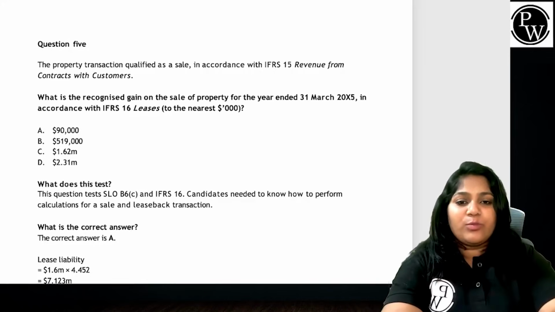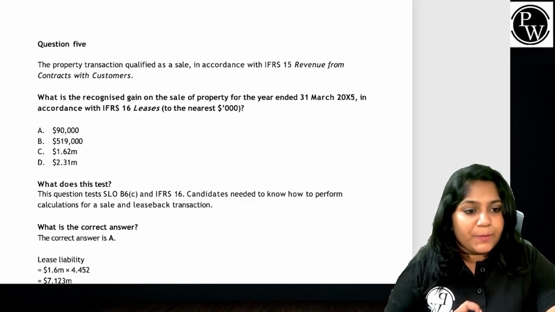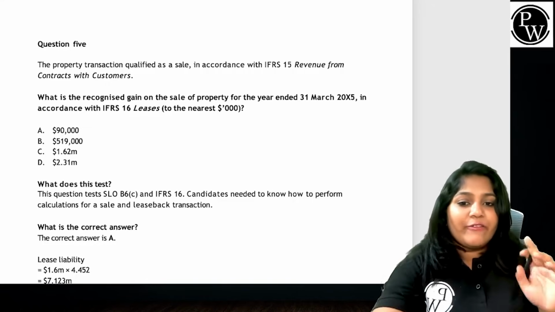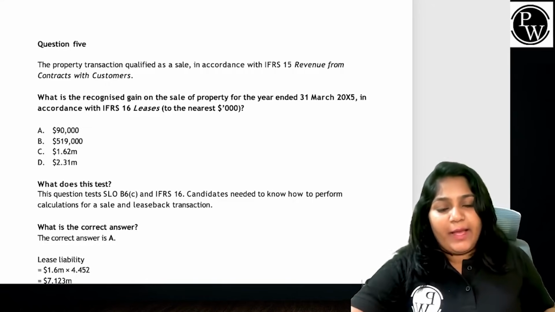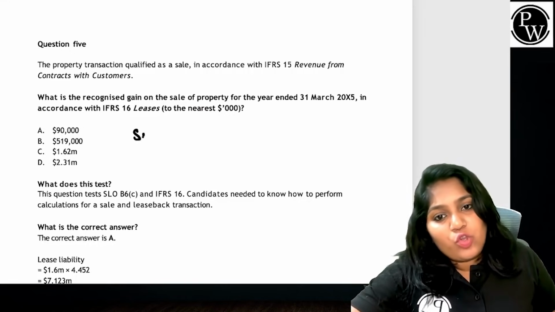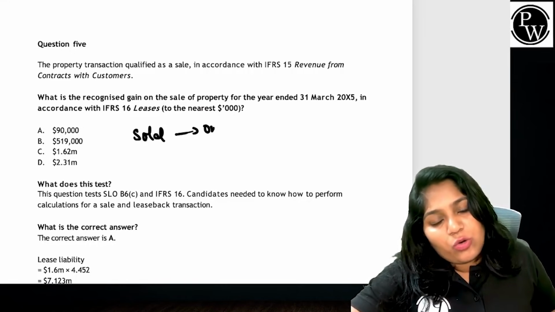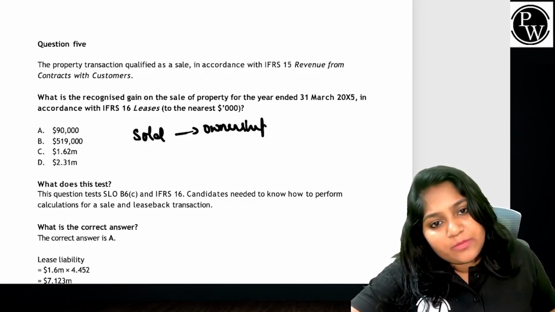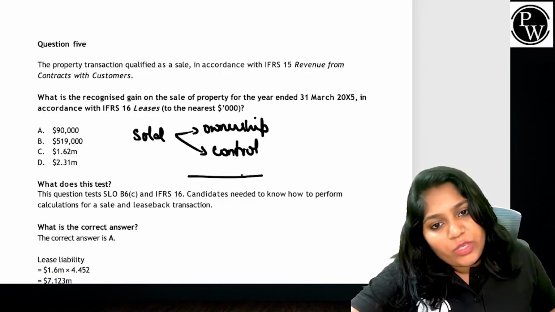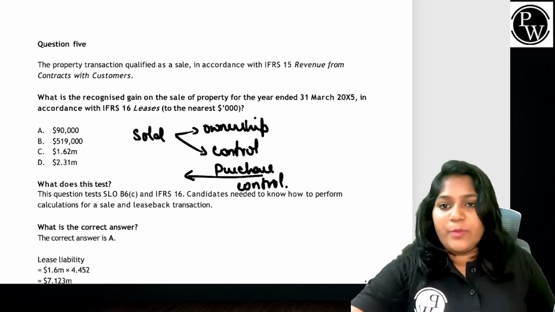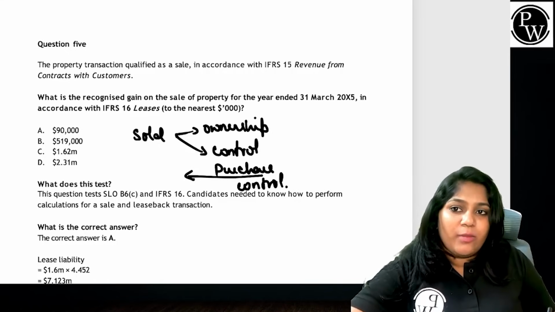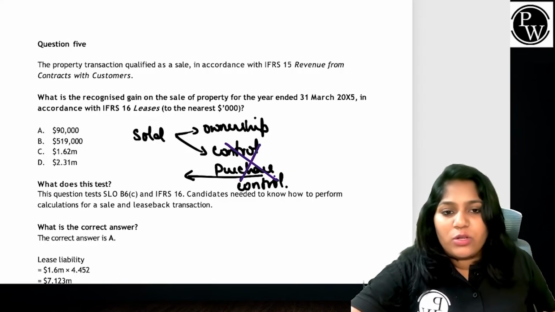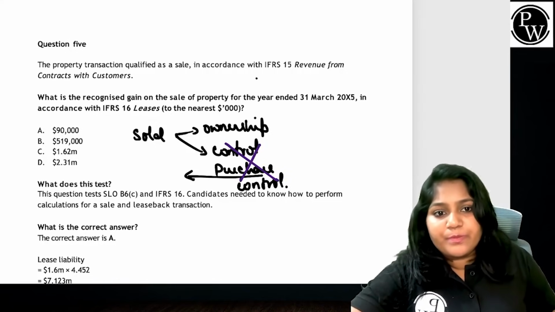So let me give you a small trick for you to understand this part. What is that trick? Whenever I sale and lease back, I say you sold both ownership and control of an asset. Yeah. But when you lease it back, you purchase control back. So you sold ownership and control, but you purchase control back. That means typically you have never sold control. You have sold only ownership.